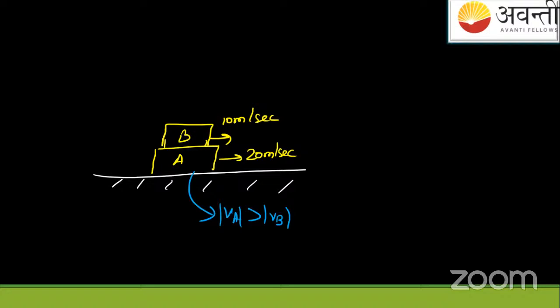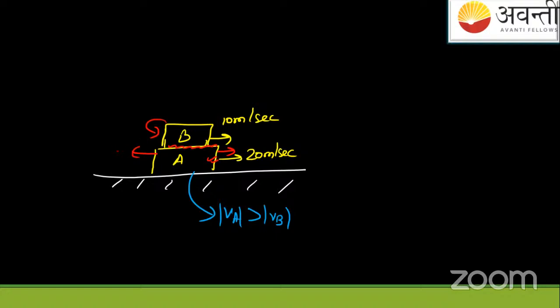And ऊपर वाला क्या है? It's the B block. If my hand is moving with more speed, it shows that this A block platform will slide first. ठीक है? The A block platform will slide first. ठीक students? So this platform, which is the A block, will slide first because it has more speed. 20 is greater than 10, it's double. So I will say this A block will try to move first, will try to cross the B's base. है ना? It will be ahead. So B will try to stop it.